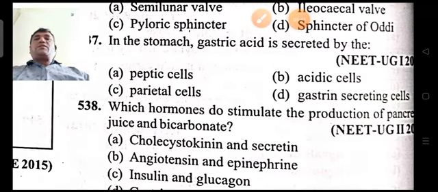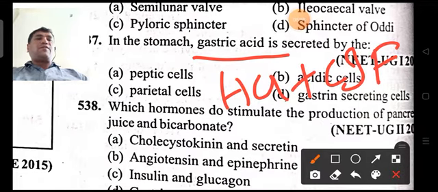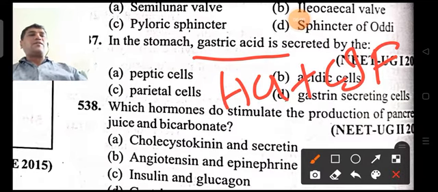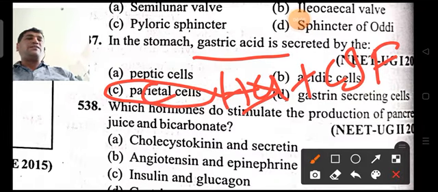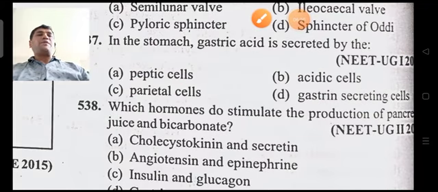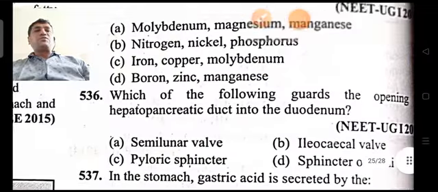Already we know that gastric acid means HCl plus the intrinsic factor. These are produced by the parietal cells. So the option is C and the answer is also C, that is parietal cells. Next, coming on to the next question.